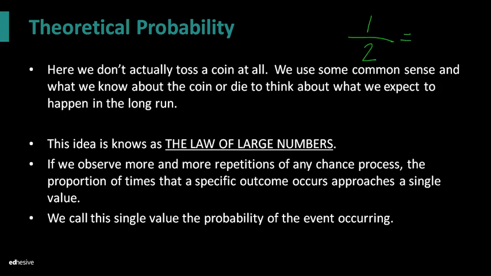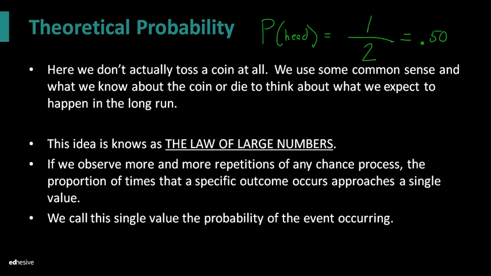Therefore, the theoretical probability is 0.50 or 50% to get a head. So if we're trying to find the probability that we get a head, we know that in the long run, it's going to be 1/2, 50%. That's the theoretical probability. I didn't flip any coins to figure that out. I just thought about outcomes on the bottom, 2 outcomes. One of them on the top is going to make me happy because it is getting a head.